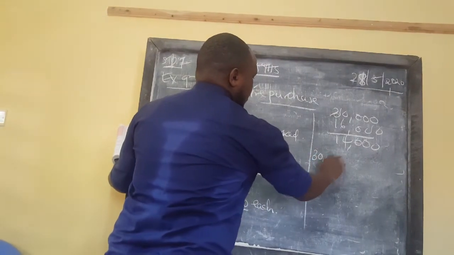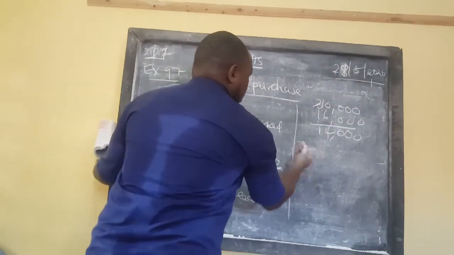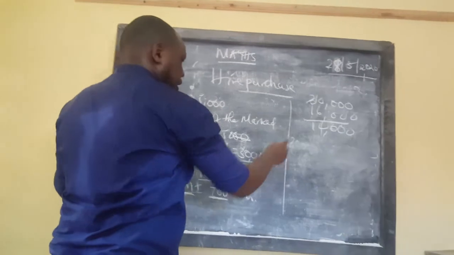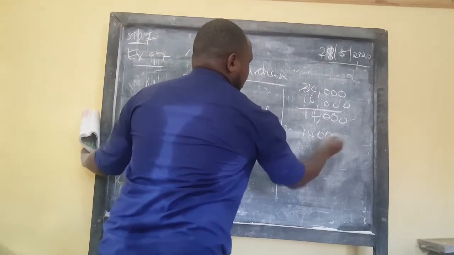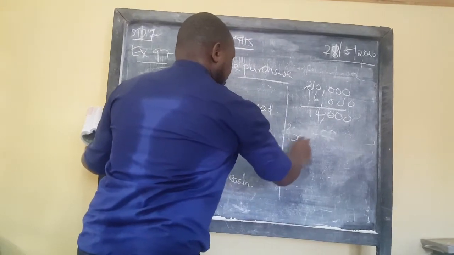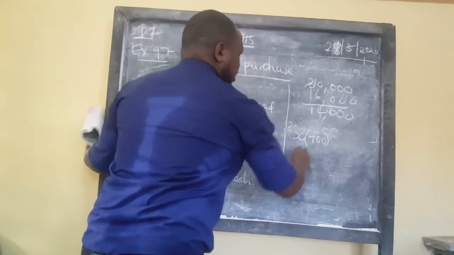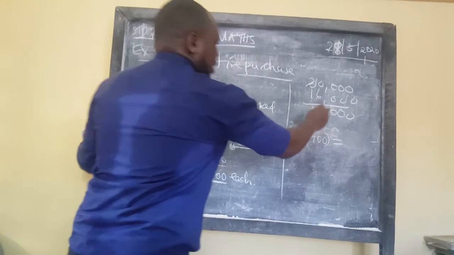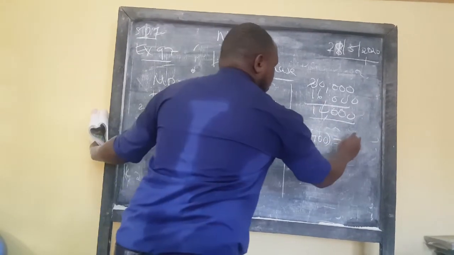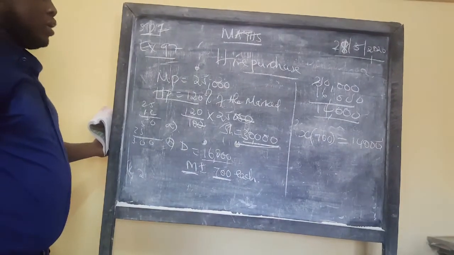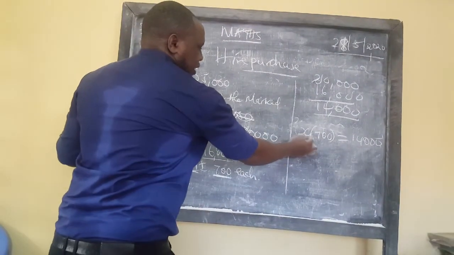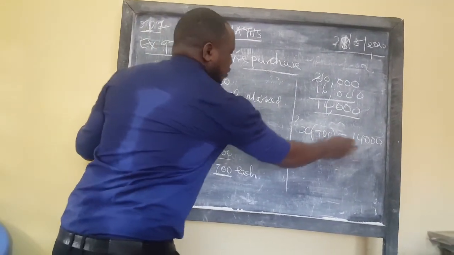So for you to get this question right, you just get the balance, which is 14,000. You say X number of months times 700 each month gives the monthly installments of 14,000. This is the simplest way you can follow. Number of months x times 700 is equivalent to 14,000.